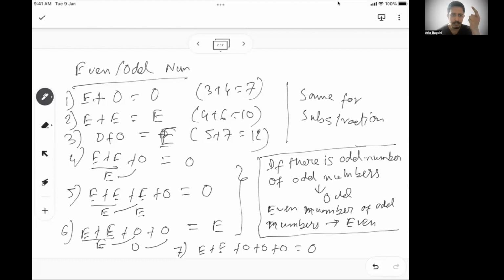See the first example, we have 1 even number, 1 odd number, outcome is odd. Second example, 0 odd numbers, so outcome will be even. Third, 2 odd numbers, outcome will still be even. So basically, whenever there is a summation or a subtraction, always look for how many odd numbers I have. So if I have an even number of odd numbers, my outcome will be even. If I have an odd number of odd numbers, outcome will be odd. So this is a very important understanding of even and odd numbers when it comes to sum and subtraction.